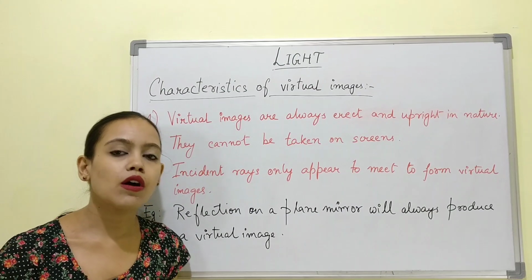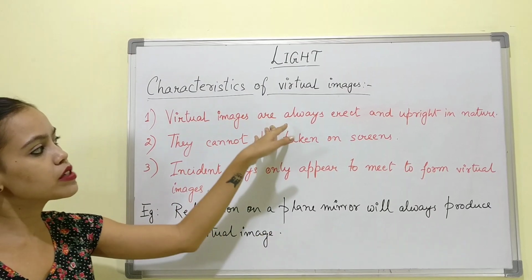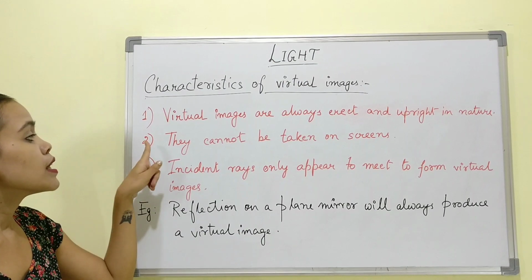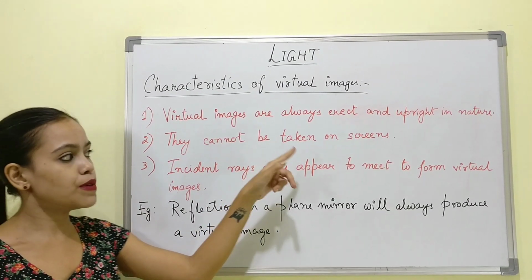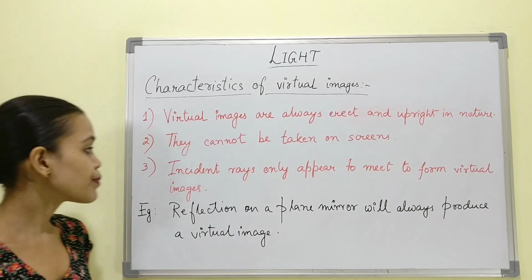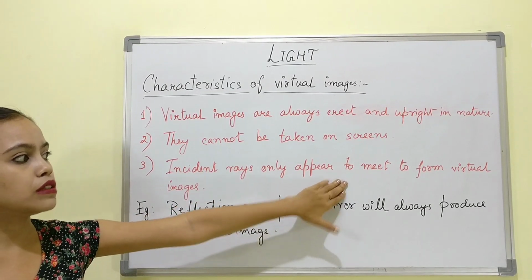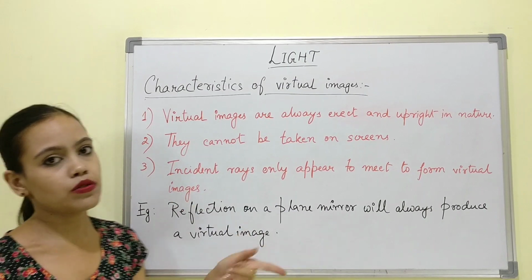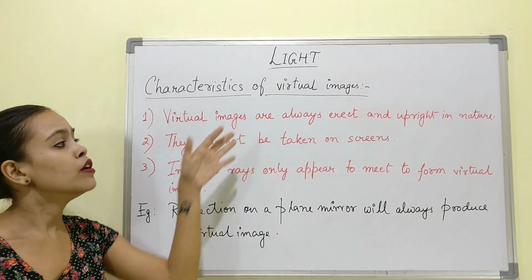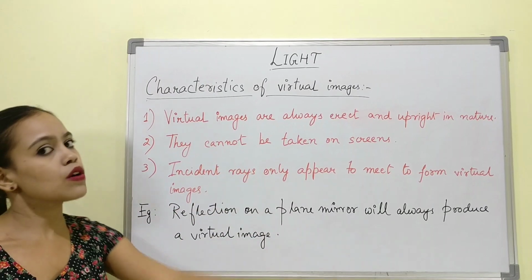What are the properties or characteristics of virtual images? The first one is virtual images are always erect and upright, as I have already explained to you. The second point is they cannot be taken on screens, as compared to the real images that we have just learned about. The third point is incident rays only appear to meet to form virtual images. We also learned this in the definition of virtual images. So there are three quick pointers on the characteristics of virtual images.